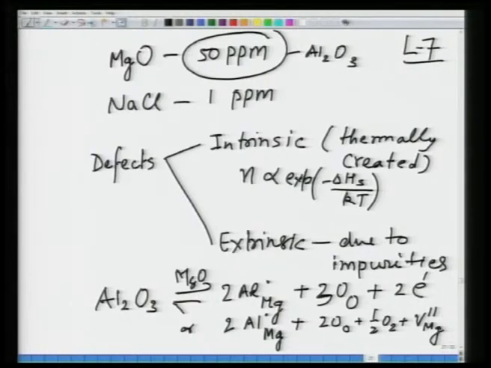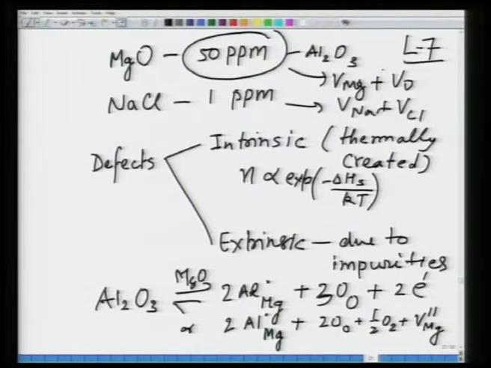Now, magnesium oxide is a material as well as sodium chloride is a material, and both of them are prone to having Schottky defects. In this case it would be V_Mg plus V_O, in this case it would be V_Na plus V_Cl. I have not put the charges on top, there will be charged defects. Now, in MgO the thermally created defects would be Schottky defects. So, as a result you have magnesium vacancy and oxygen vacancy, and since cations are usually smaller than anions, these are more mobile as compared to oxygen vacancies. Now, similarly, when you put Al2O3, then also you create magnesium vacancies.